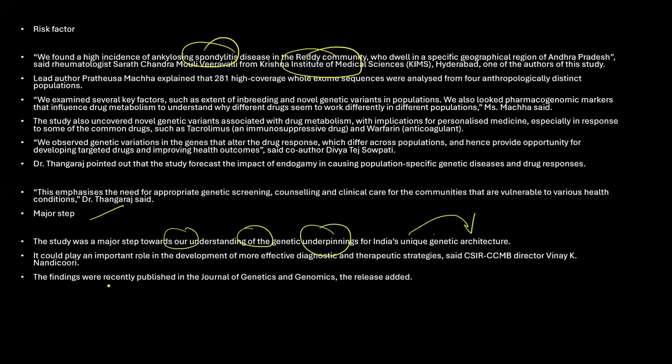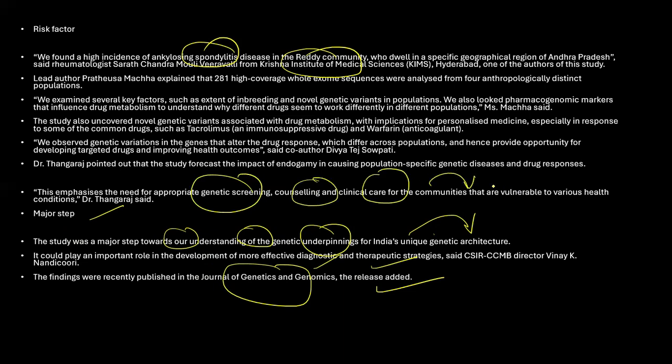Okay, so here we need to understand the findings were published in the Journal of Genetics and Genomics. It is going to play a very important role in effective diagnostic strategies. So if we are able to do proper genetic screening, counseling, and clinical care for the communities that are vulnerable to various health conditions. This is something that we need to do because different communities are going to face different kinds of diseases, or they will be exposed to some diseases which other communities may not be exposed to, right?